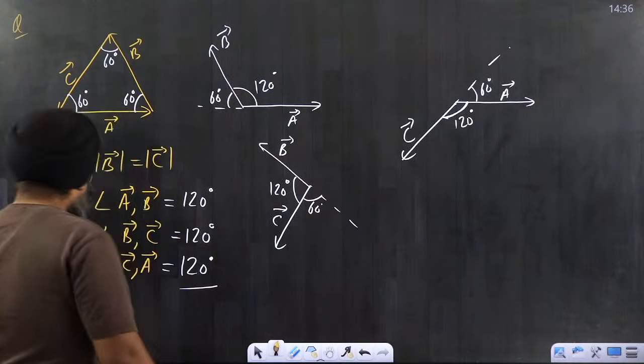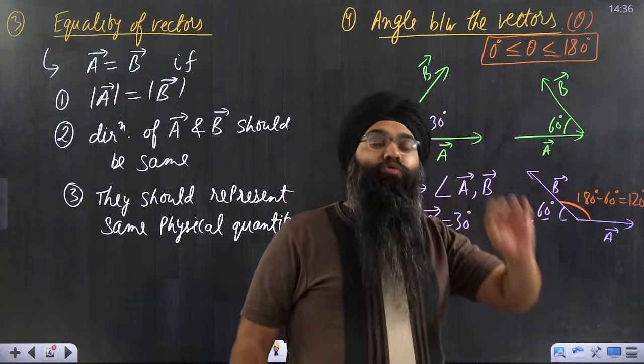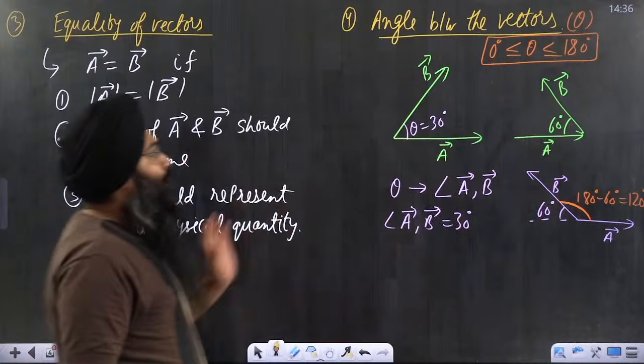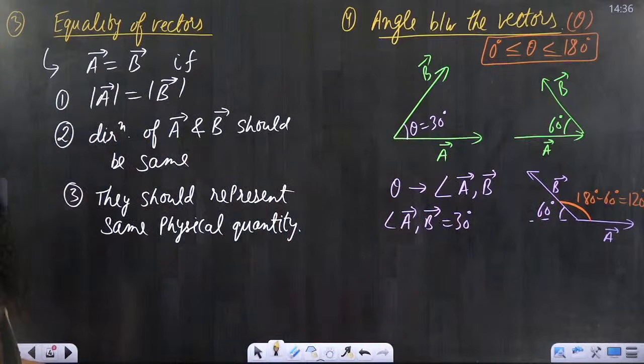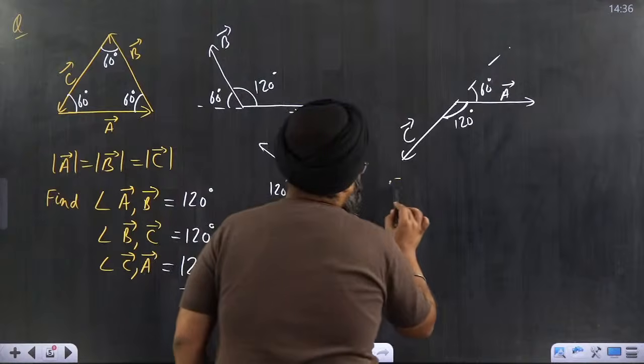So, understood the property? I think now it is understood that whenever you want to find the angle between vectors, you always have to join the tail to tail or the head to head, and you will get the answers to this particular question. So this was the fourth property which I wanted to tell. And now the last property, I am writing it here.